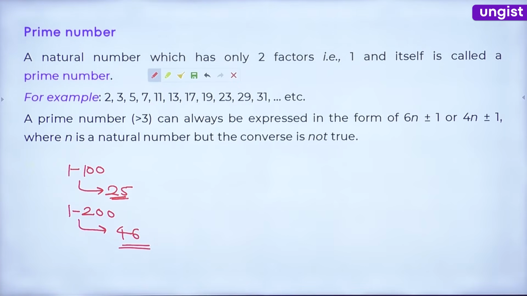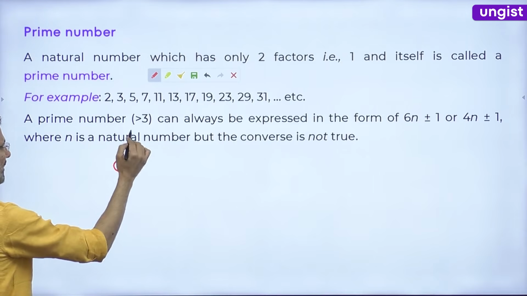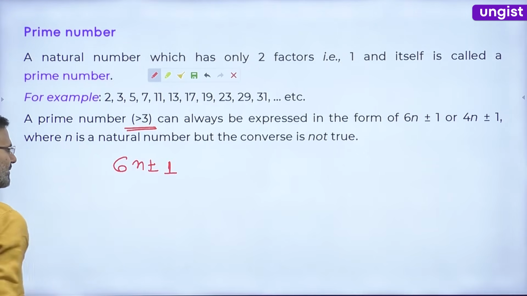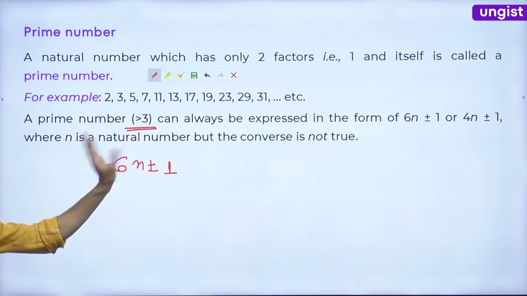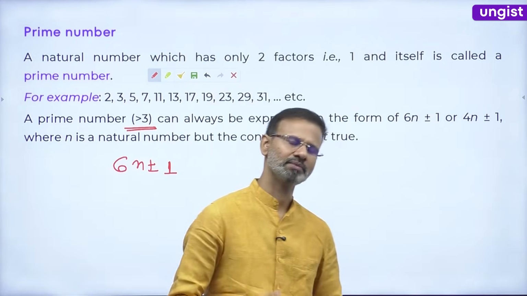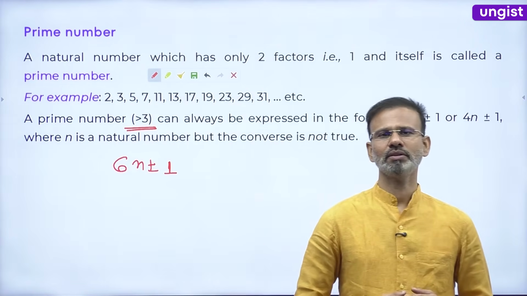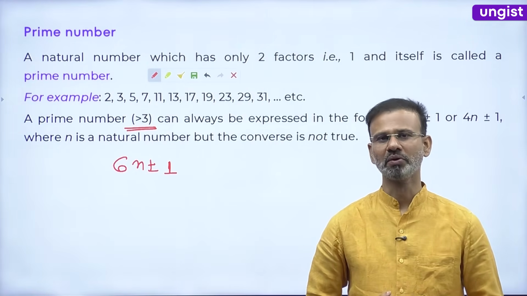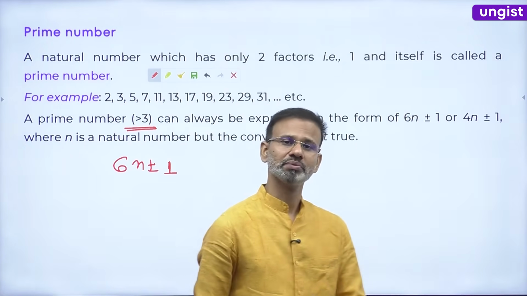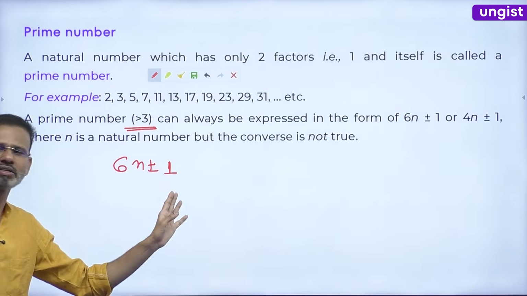Okay, everyone? A prime number can always be expressed in the form of 6n plus minus 1. अगर आप greater than 3 की बात कर रहे हैं तो मैं सीधे सीधे यही लिख देता हूँ. In fact, 4n plus minus 1 भी होगा. ठीक है? 3 onwards. But the converse is not true. पहले तो ये बताइए, are you getting the meaning of this statement?